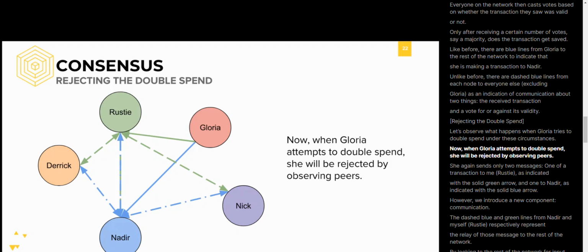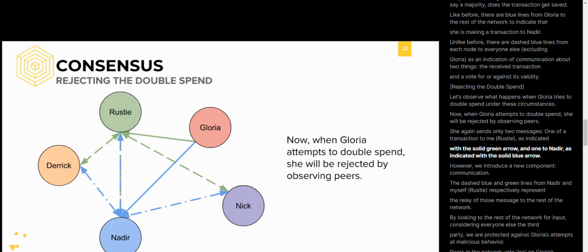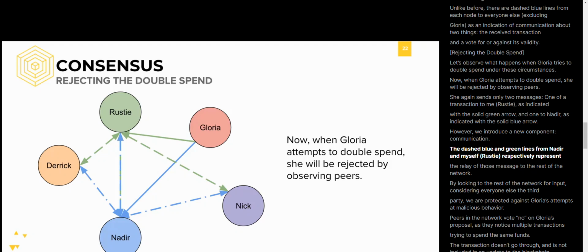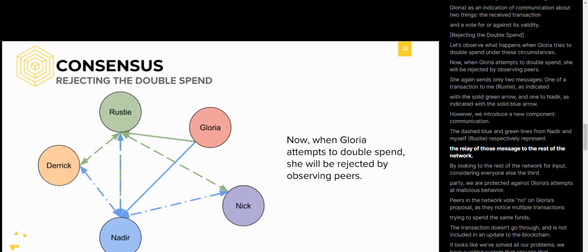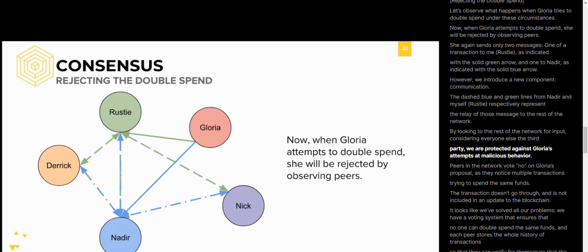Now, when Gloria attempts to double spend, she'll be rejected by observing peers. She again sends only two messages, one of a transaction to me, as indicated with a solid green arrow, and one to Nadir, as indicated with a solid blue arrow. However, we introduce a new component, communication. The dashed blue and green lines from Nadir and myself, respectively, represent the relay of these messages to the rest of the network. By looking to the rest of the network for input, considering everyone else as the third party, we are protected against Gloria's attempts at malicious behavior.